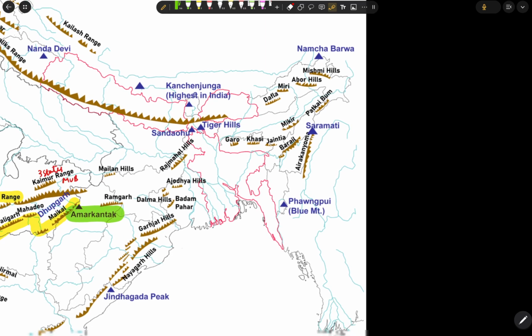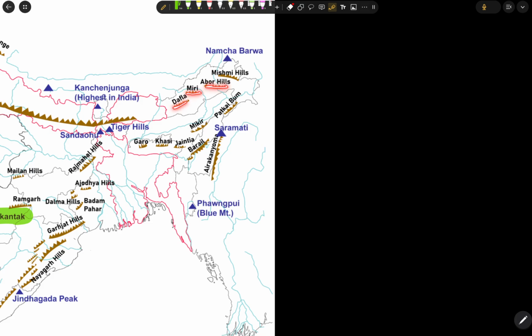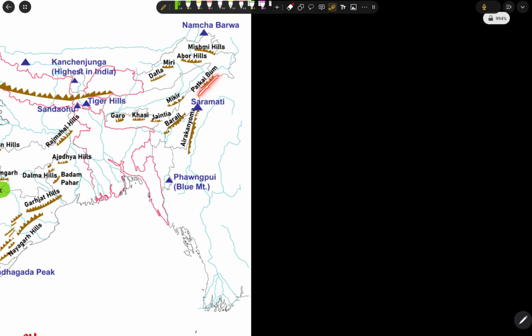Next we have the Tiger Hills here. We have the Dafla, Miri, Abor Hills, Mishmi Hills, and the Namcha Barwa in Arunachal Pradesh. Everything we need to look at, and we need to have a pictorial memory of this kind of information. Next we have the Patkai Bum, and Mikir, Jaintia, Garo Hills, Khasi, Jaintia Hills. In the examination they might also ask the chronology or the direction from west to east, so we need to remember this image.